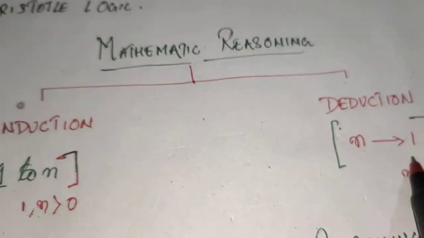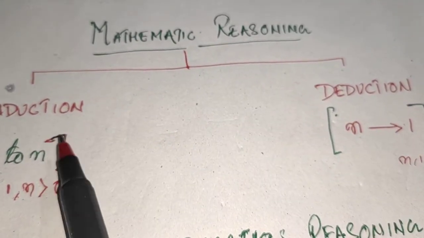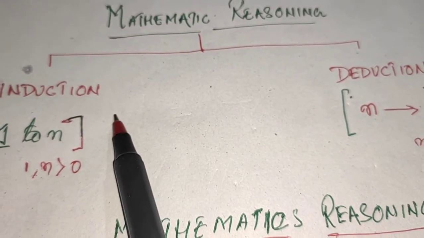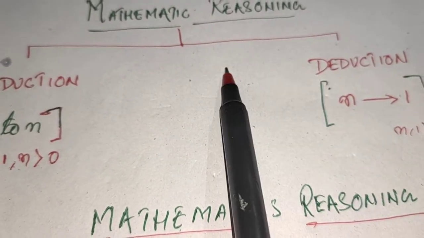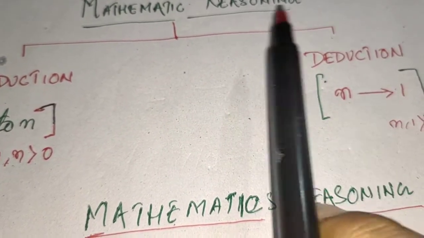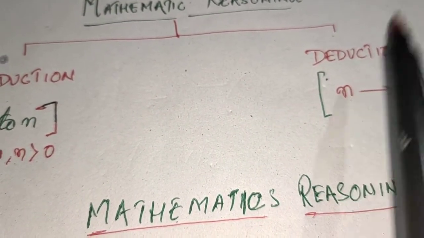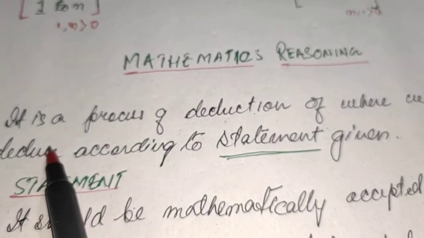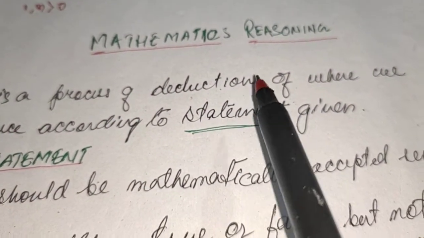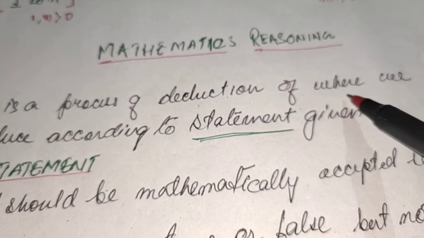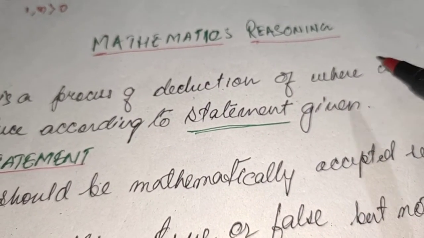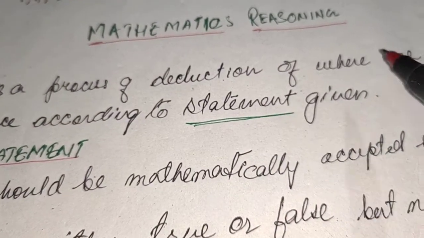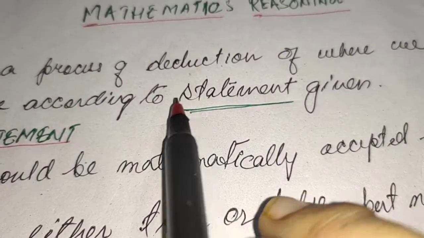But here we will check both parts in this particular class 11 syllabus, and we do it using algebra. In this chapter, we will discuss mathematical reasoning, which means we will go for the deduction part. Let us discuss what mathematical reasoning is. Mathematical reasoning is a process of deduction of the numbers, identities or principles, where we deduce according to the statement given to us. Whatever the statement is, according to that we will follow the points.